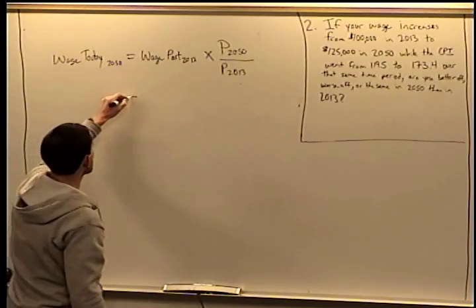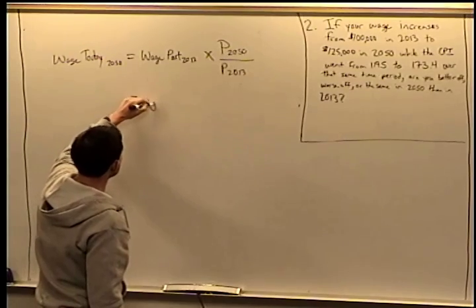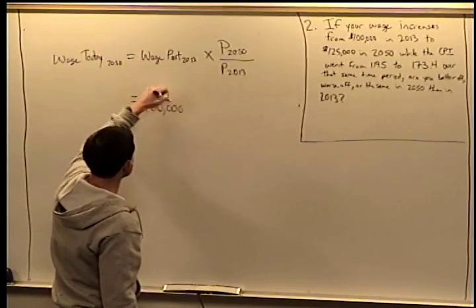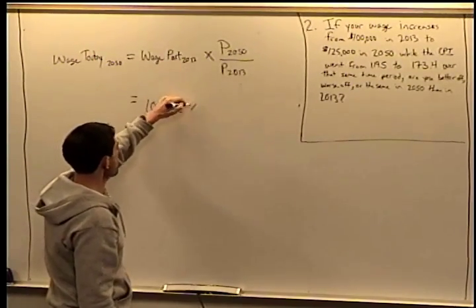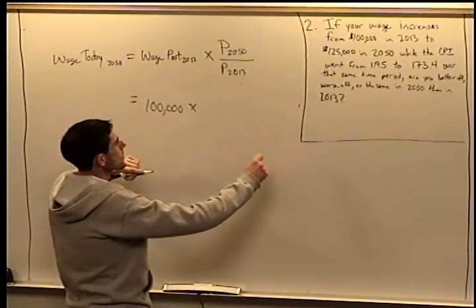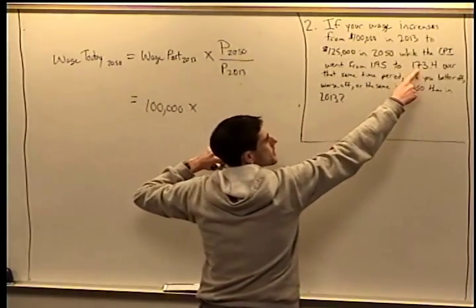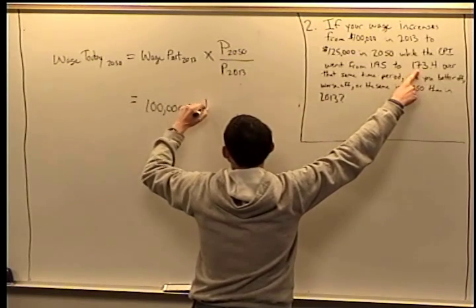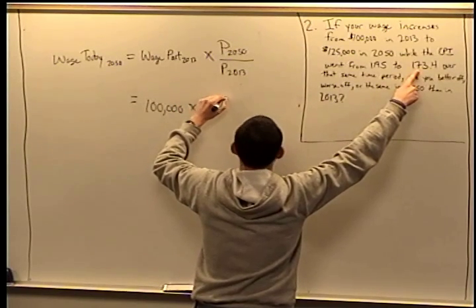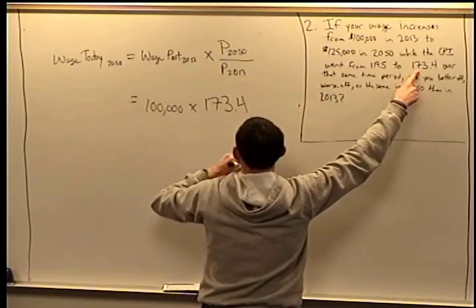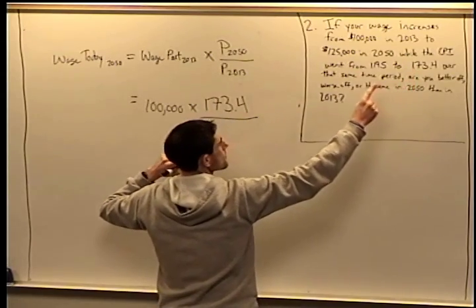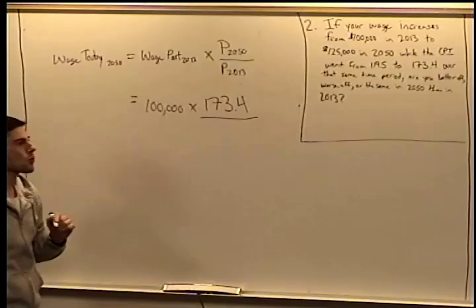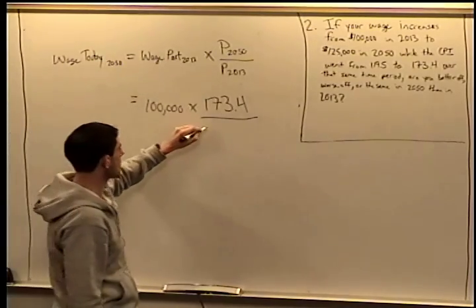Okay, so that's going to be equal to $100,000, which is what we made in 2013, times the price level in 2050, which we said was 173.4. And then we divide that by the price level in 2013, which was 119.5.